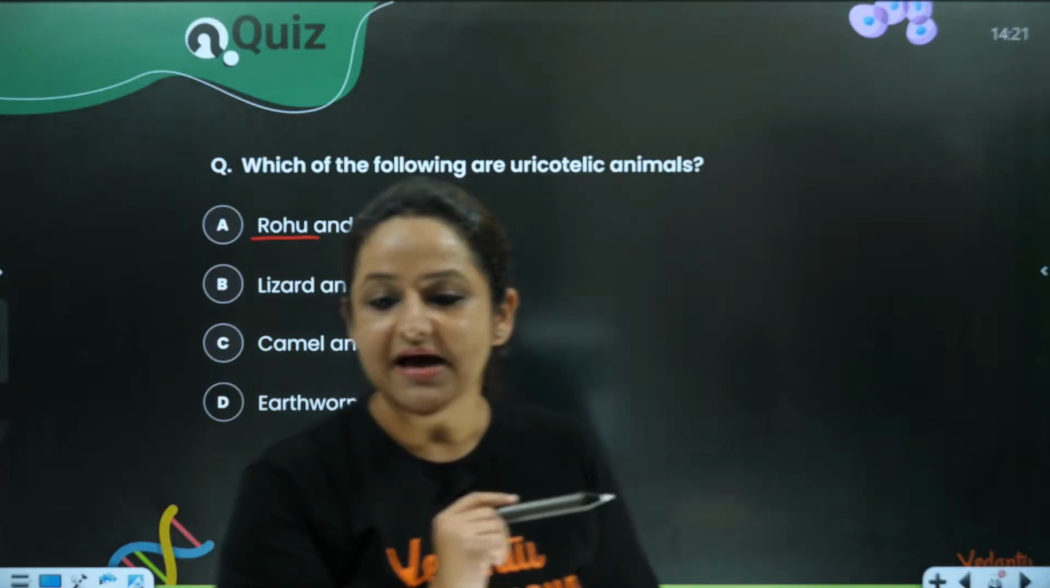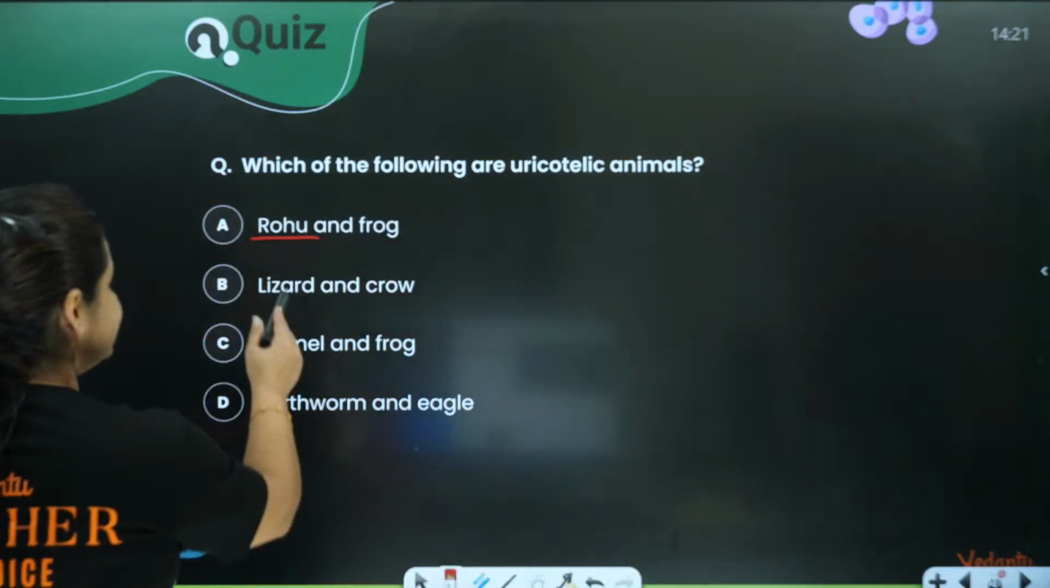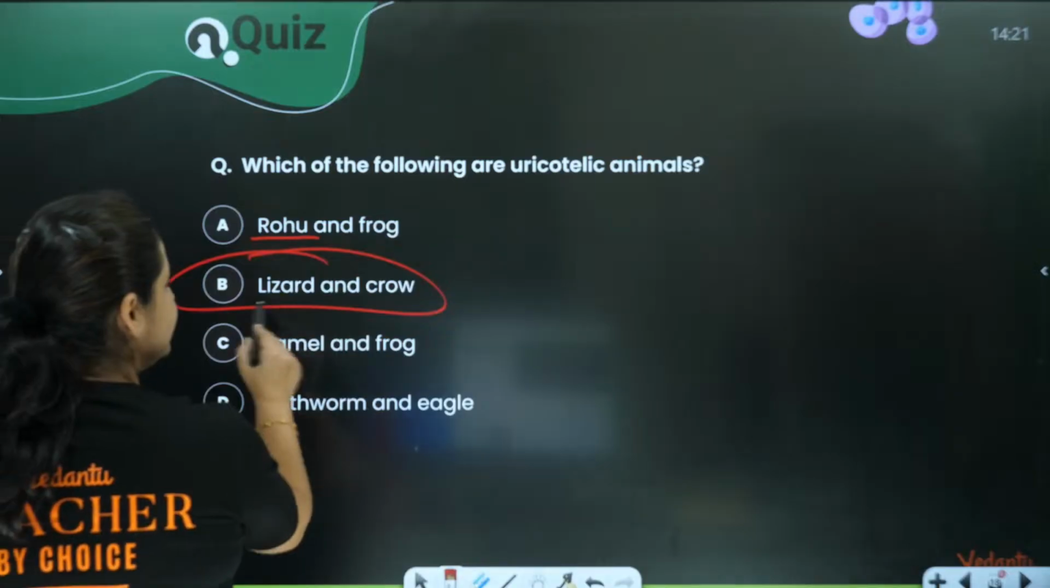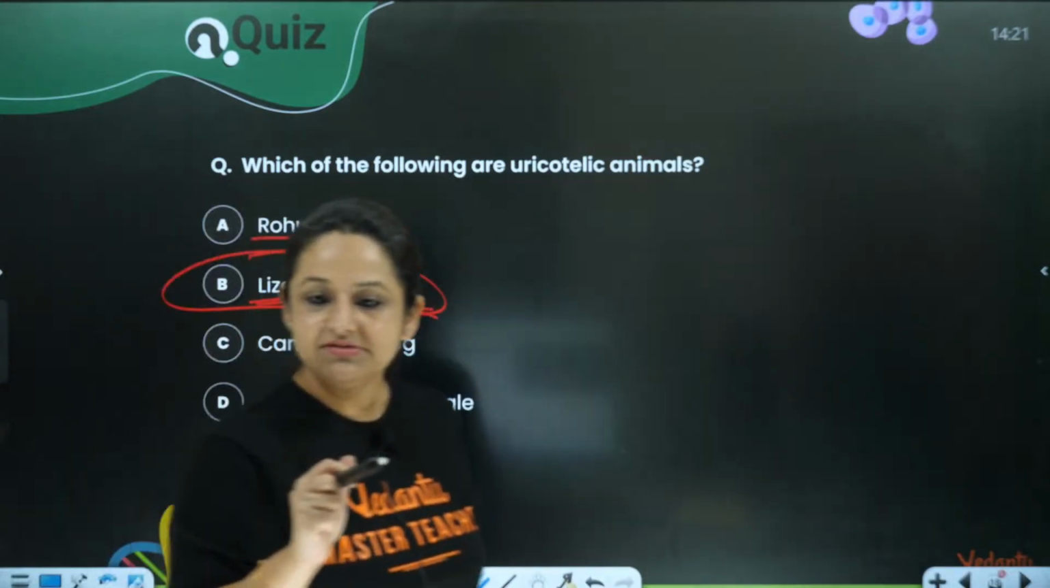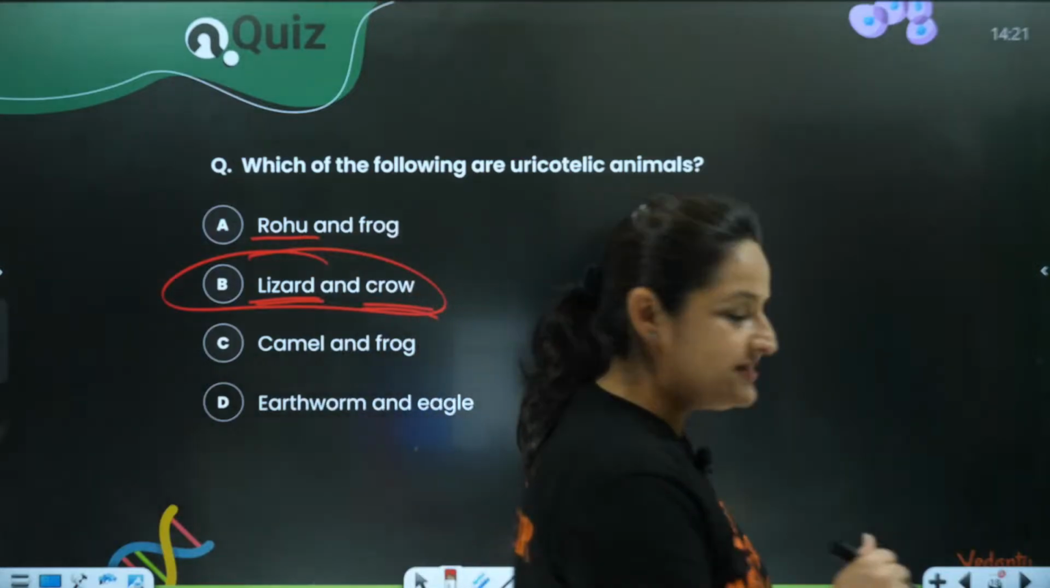Very good, Sambari. Sambari has answered. The answer is lizard and crow. Lizard is a type of reptile and crow is a bird. We had done it in the examples. Remember, we had done it in the example.